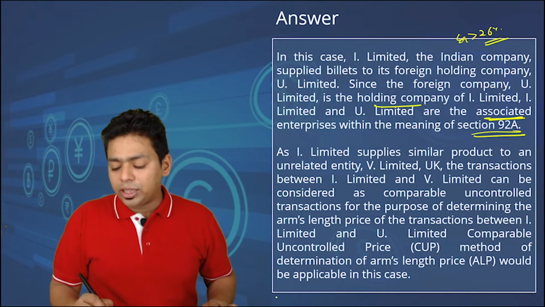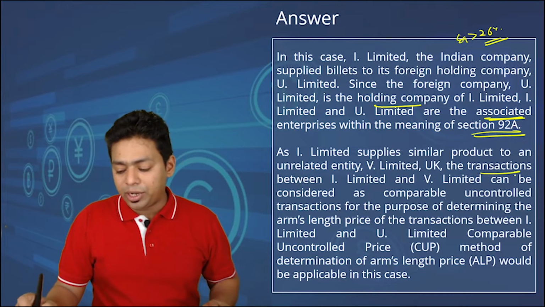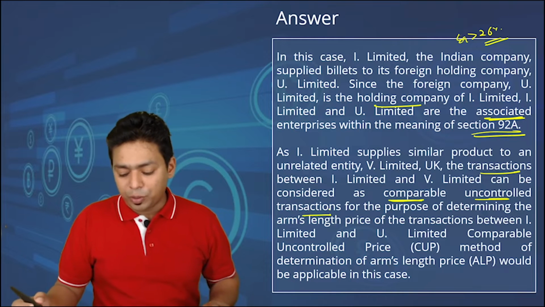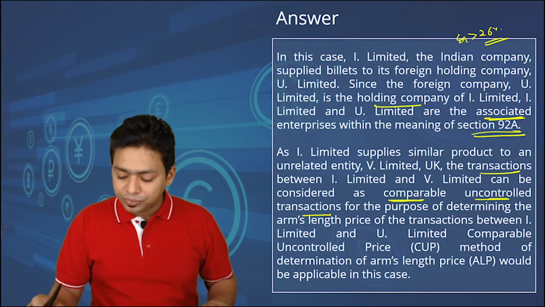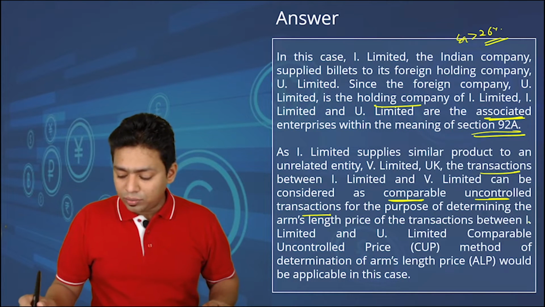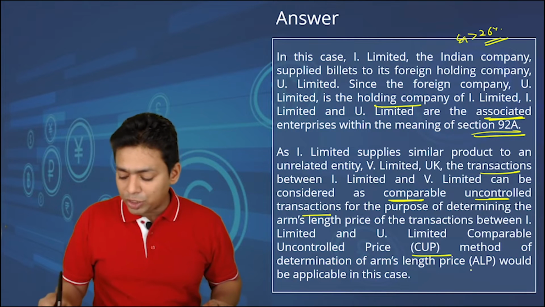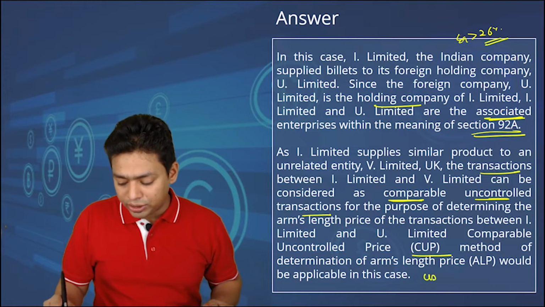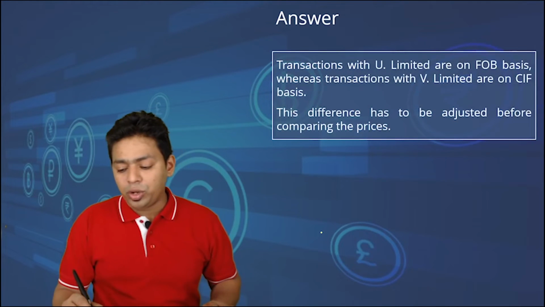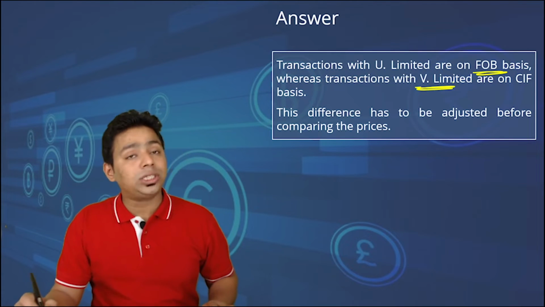As I Limited supplied similar products to the unrelated party V Limited, UK, the transaction between I Limited and V Limited can be considered a comparable uncontrolled transaction for the purpose of determining the arm's length price of the transaction between I and U Limited, by using the CUP method of determination of arm's length price as applicable under section 92C. The transactions with U Limited are on FOB basis, whereas with V Limited it is on CIF basis.